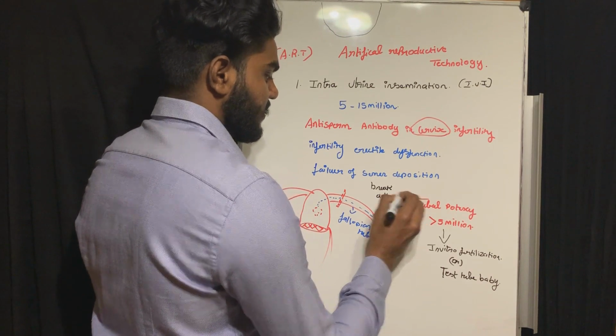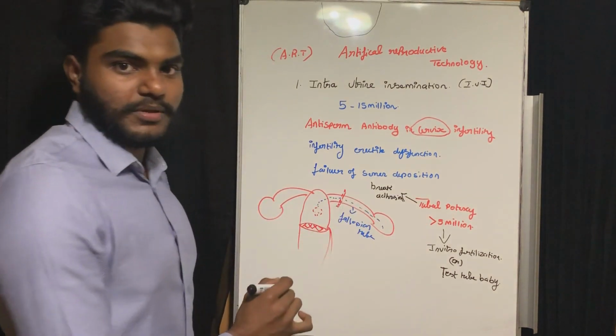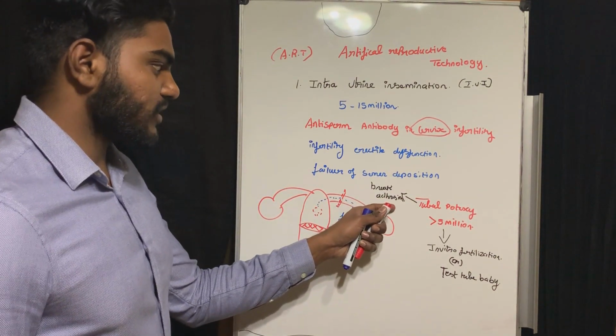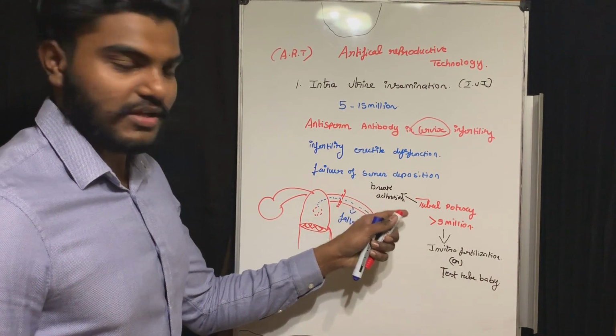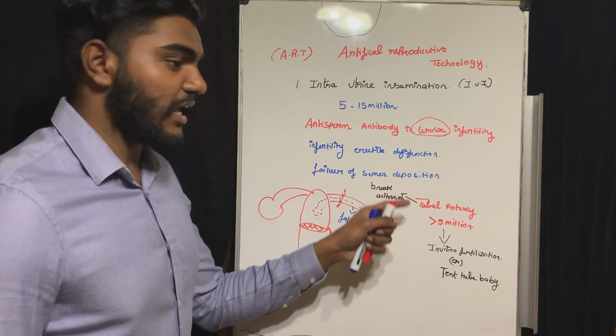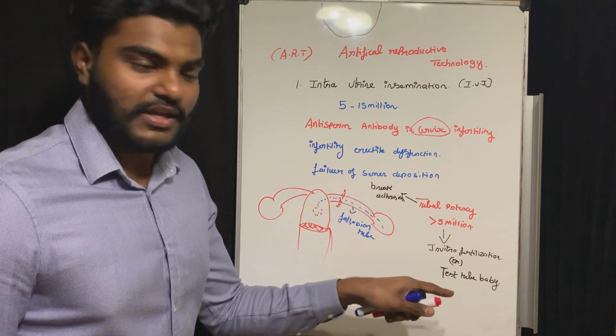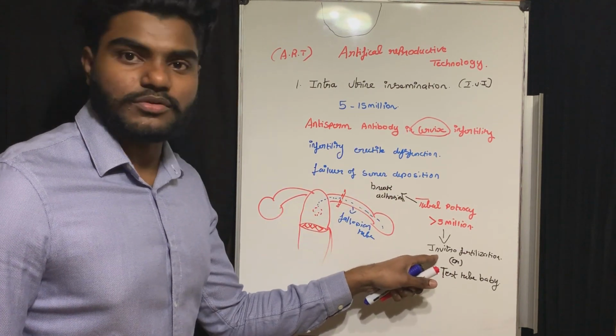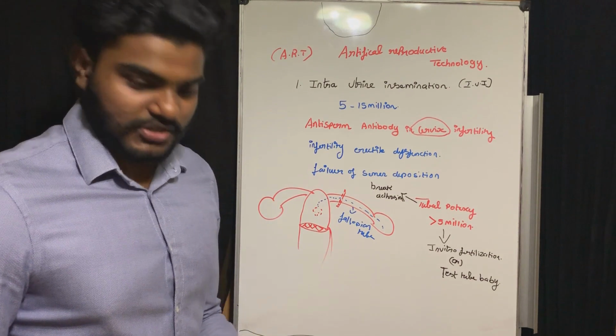Adhesion means the reason that is blocking the fallopian tube. So we do tuboplasty. If the tuboplasty fails, we are going to move to in vitro fertilization, or test tube baby.